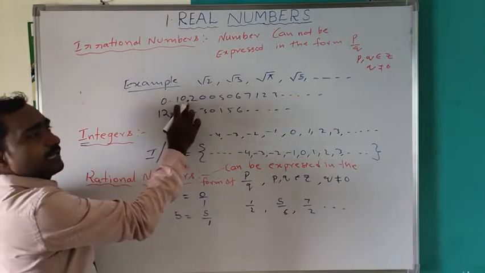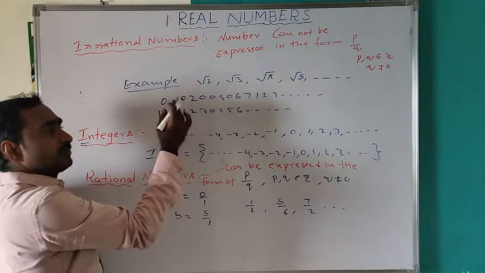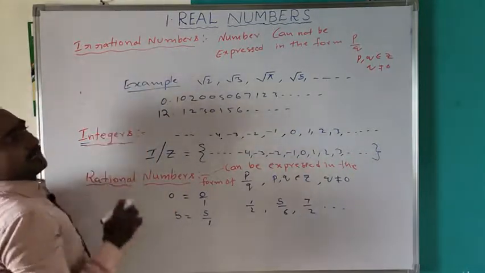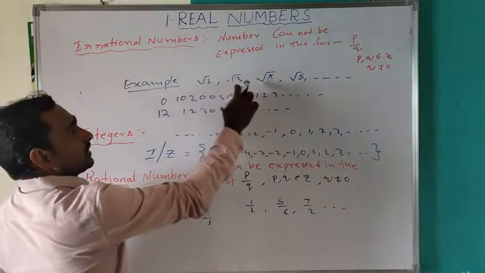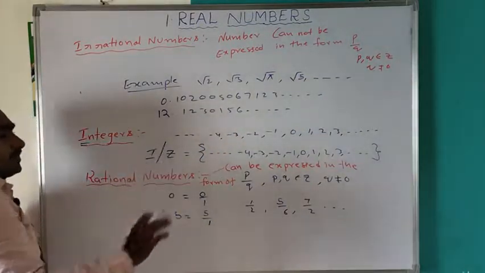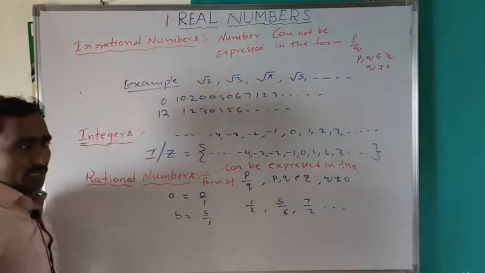It means non-terminating, non-repeating decimal numbers are called irrational numbers. So root 2, root 3, root 5, and so on are irrational numbers.